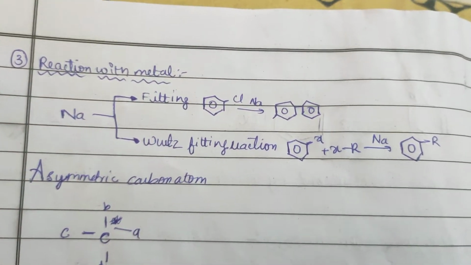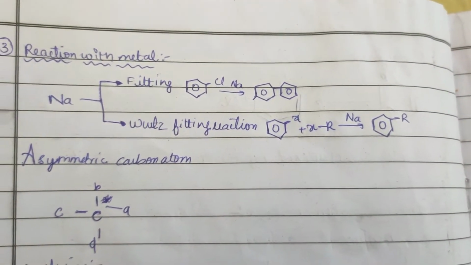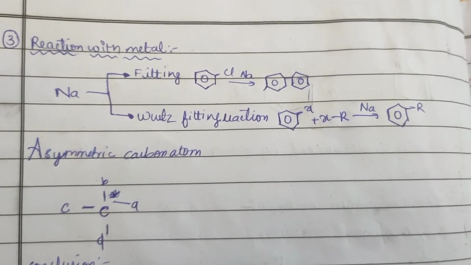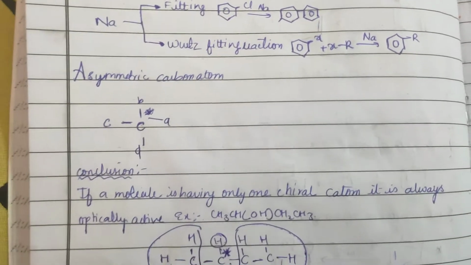Now let us discuss reaction with metal. Na is the metal in the Wurtz-Fittig reaction. Two reactions. First is the asymmetrical carbon atom.